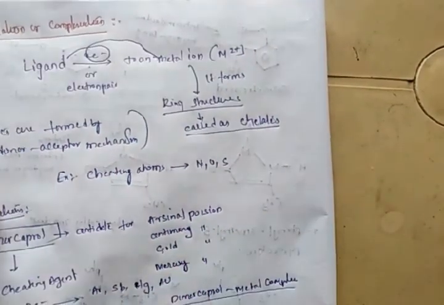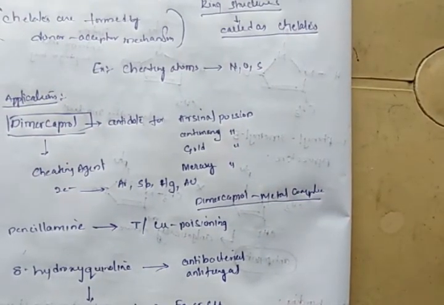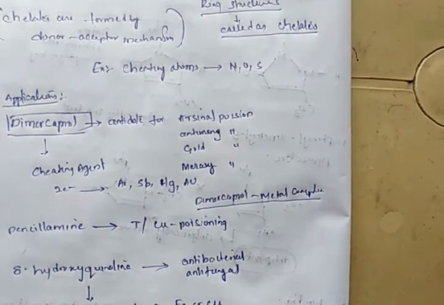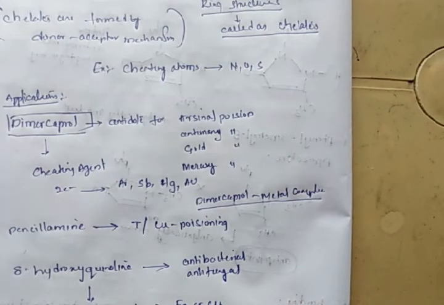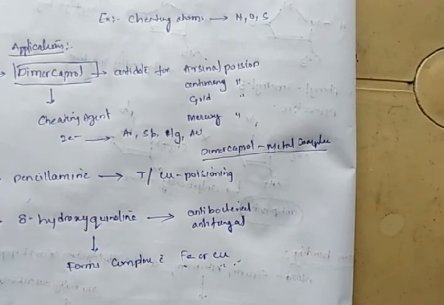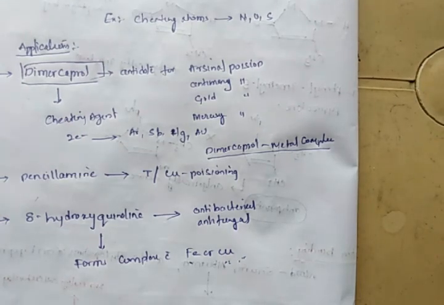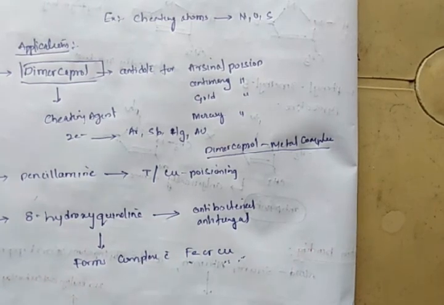The best applications are in the treatment of heavy metal poisoning. Dimercaprol is used as an antidote for arsenic, antimony, gold and mercury poisoning. Penicillamine is used for the treatment of copper poisoning. And hydroxyquinoline is used for its antibacterial and antifungal activity. Its activity is due to forming a complex with the iron or copper proteins of bacteria or fungi.